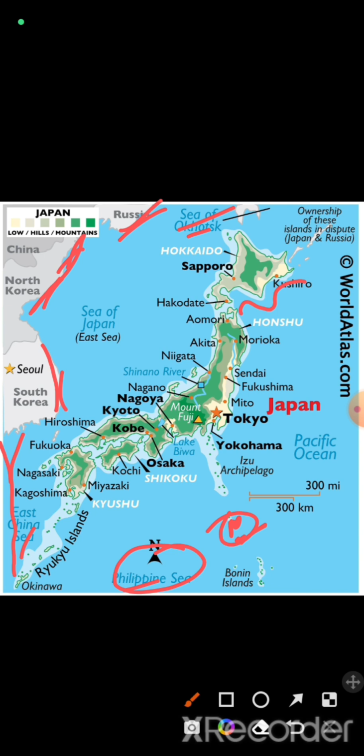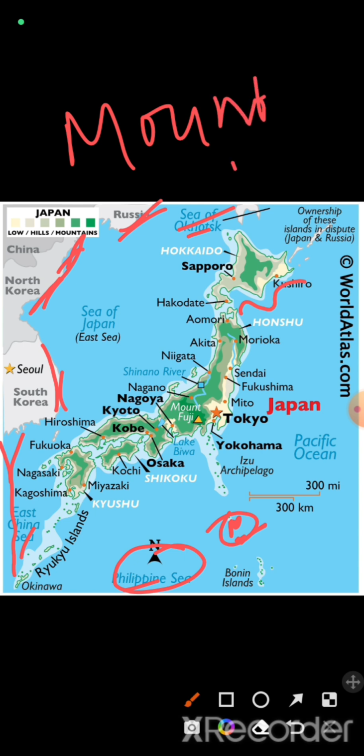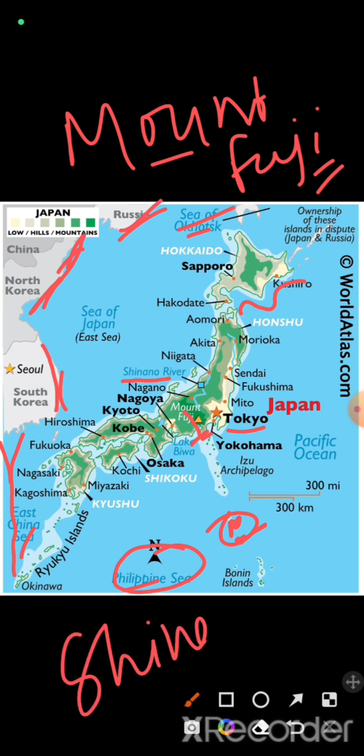Now I am going to discuss the different physical features of Japan. Japan's highest mountain is Mount Fuji. You can see here, around its capital Tokyo, Mount Fuji is there, and its longest river is the Shinano River. Shinano River is the longest, and Mount Fuji is the highest mountain. Shinano River is the longest river in Japan.